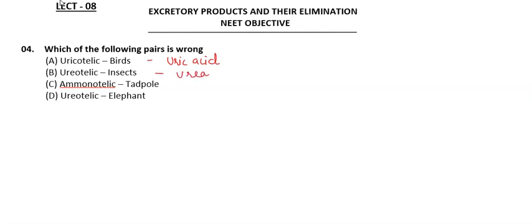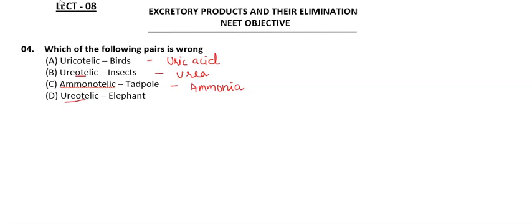So excretion of nitrogenous wastes in the form of urea, we call it ureotelic, and excretion of nitrogenous wastes in the form of uric acid, we call it uricotelic. Then coming to aminotelic, this will be excretion of nitrogenous wastes in the form of ammonia, right? And ureotelic, the same meaning as this.